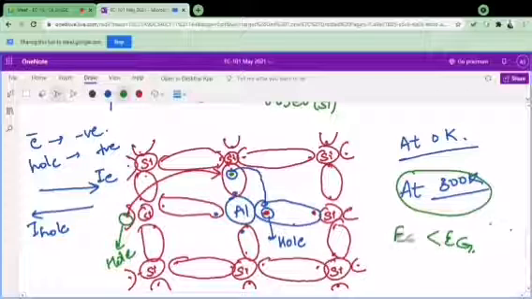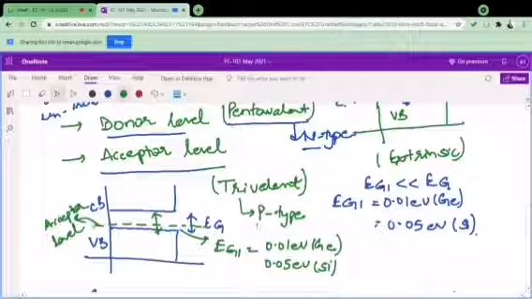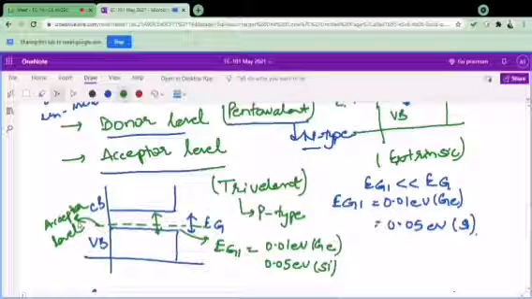and in this case this energy is equal to Eg1. So now we have this energy Eg1, so where is it coming from? That's why we need to define a level over here. These are concepts that are just introduced to answer these things. So we have introduced a level called the acceptor level, and we said that this energy is close to the valence band.